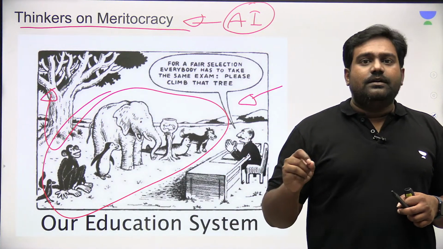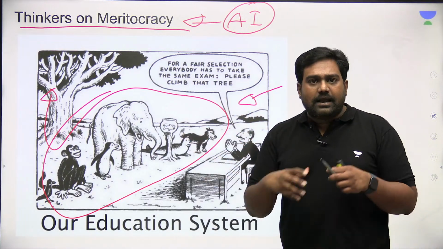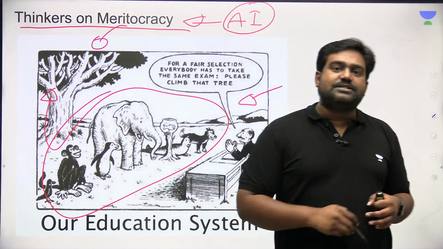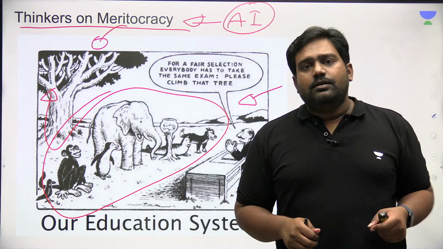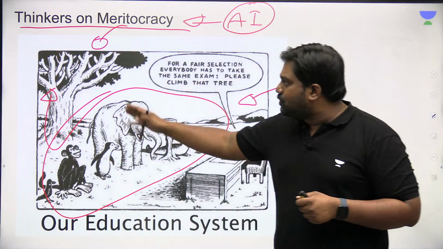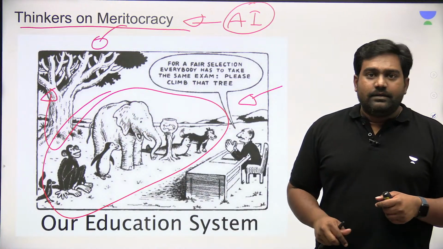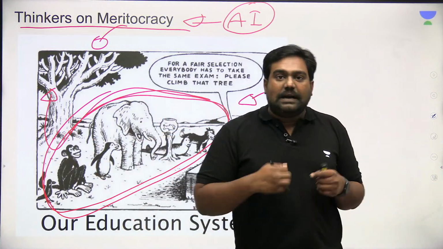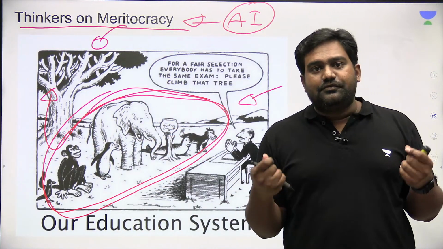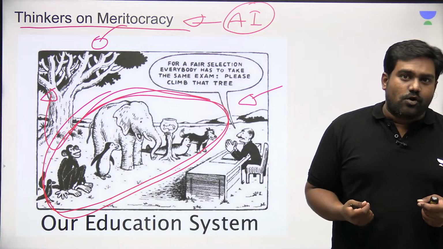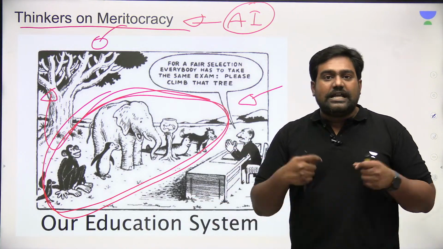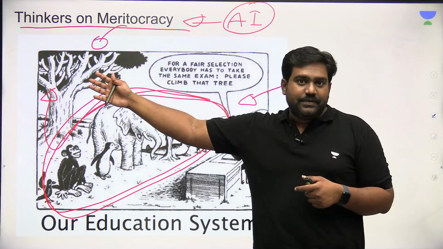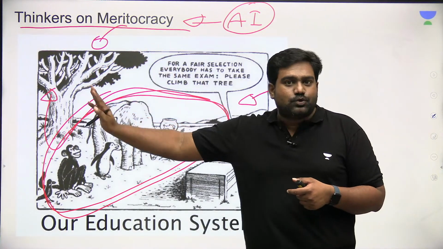Supporters of meritocracy, the ones who back meritocracy system, they might argue, how can you say this is unfair system? Everybody is asked to do the same task. Everybody has been asked to climb the same tree, right? But they're not looking at the fact that the contestants, the participants might come with different shortcomings of their own. They might come with different abilities, different skills, different talents, which may not help them climb a tree. The test is fair. Nobody is questioning that.